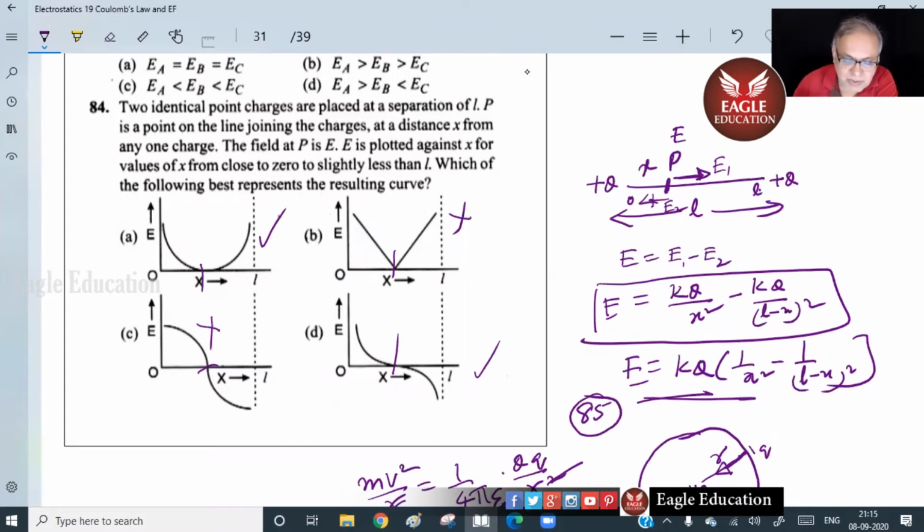That means this will be asymptotic. So it can be this or this. But remember the direction changes between this point and this point. The only possible graph is this. The other is in the same direction, which is not possible. And at x equals 0 also it is asymptotic. So it should be this. All right.